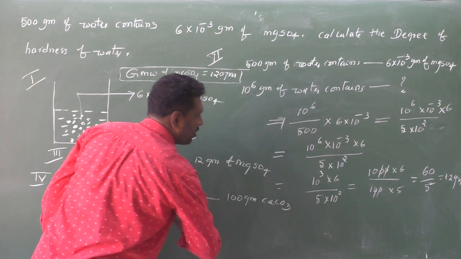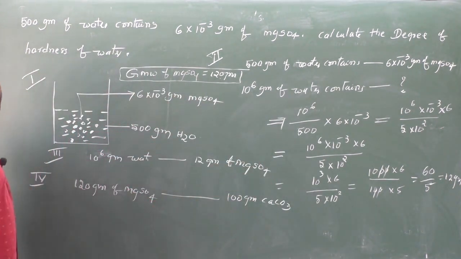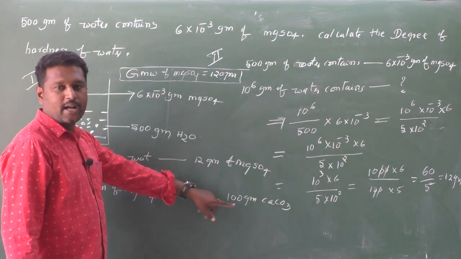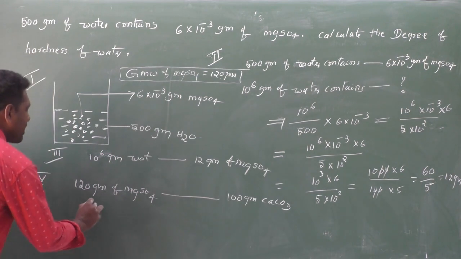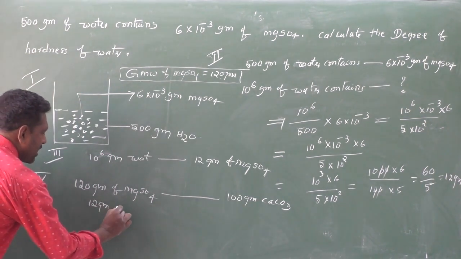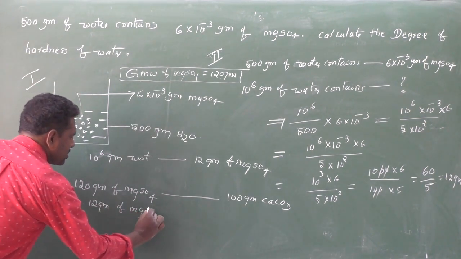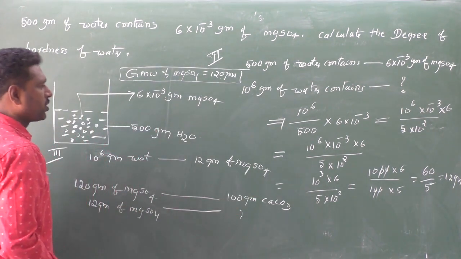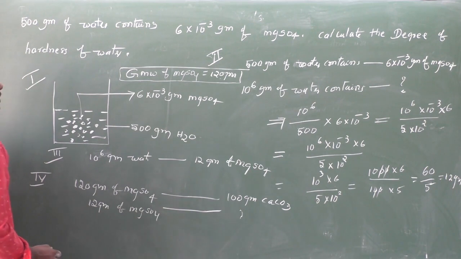Any substance you have to equate to calcium carbonate, because its molecular weight is 100 grams. Therefore, 12 grams of MgSO4 equal to how much? So we calculate here.